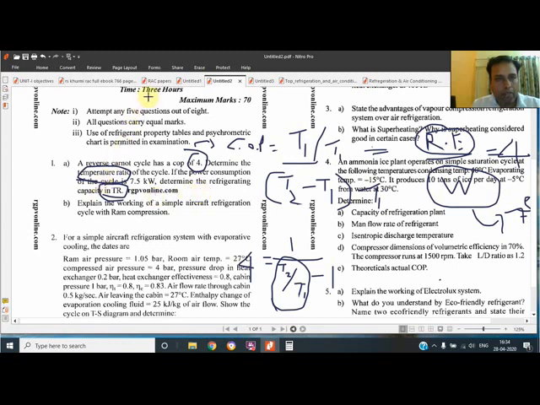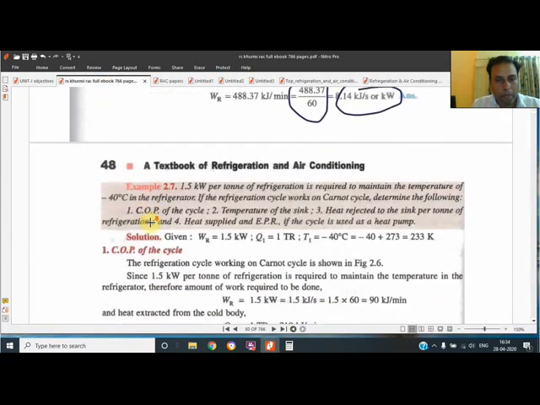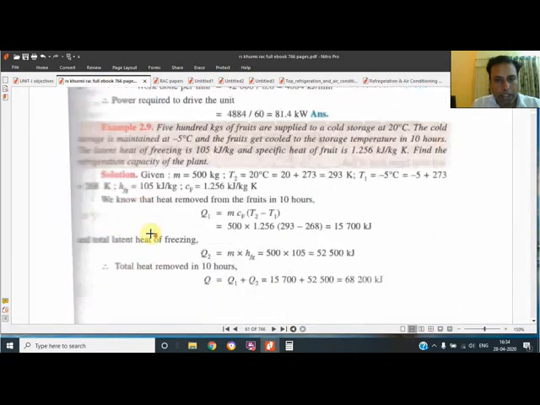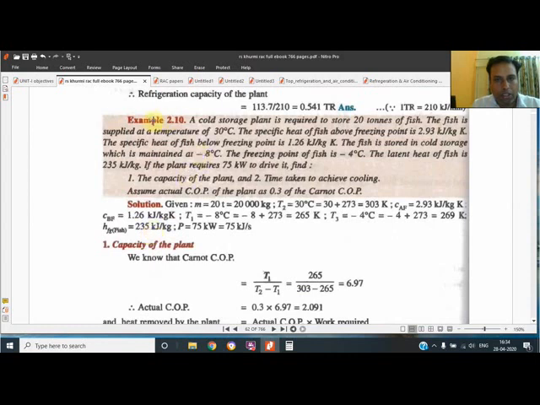Moving ahead with the book, one question is very popular, that of fish or fruit. The question is 2.10. A cold storage plant is required to store 20 tons of fish. The fish is supplied at 30 degrees centigrade. The specific heat of fish below freezing point is 1.26. Fish is stored in cold storage at -8, meaning inside the cold storage the temperature is -8, so the lower temperature is known to us.